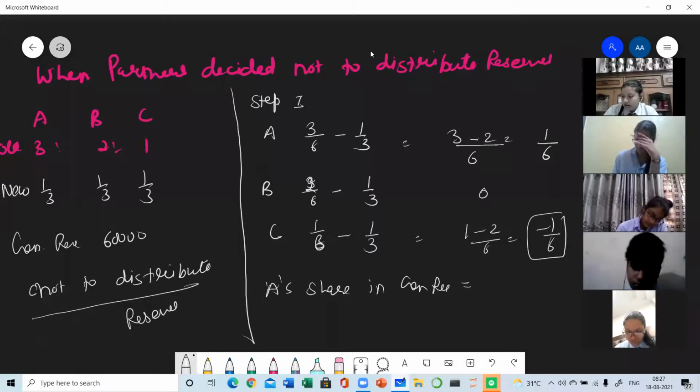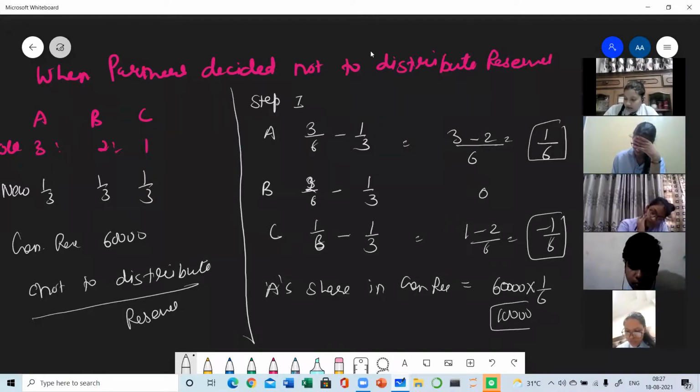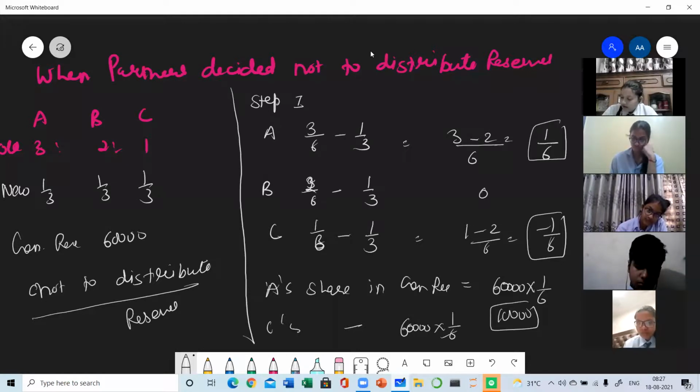General reserve amount is 60,000. Now you are not going to distribute it. So multiplied by the sacrificing partner's share, like we were doing with the goodwill. So it's 10,000. Now multiply by C's share in the general reserve, the same amount we will be getting. So there is no need of multiplication. In mind also you can do.